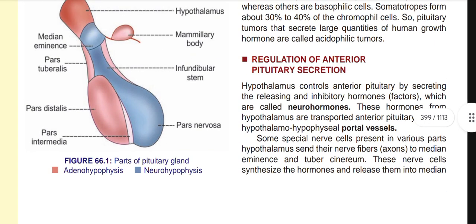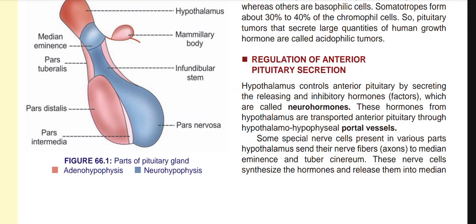Now, regulation of anterior pituitary secretion. Mainly, the hypothalamus controls the anterior pituitary by secreting releasing and inhibitory hormones or factors, which are called neurohormones. These hormones from the hypothalamus are transported into the anterior pituitary through the hypothalamo-hypophyseal portal vessels.